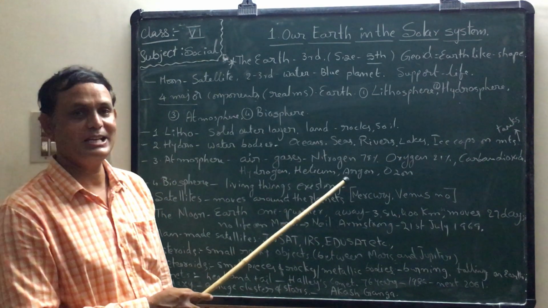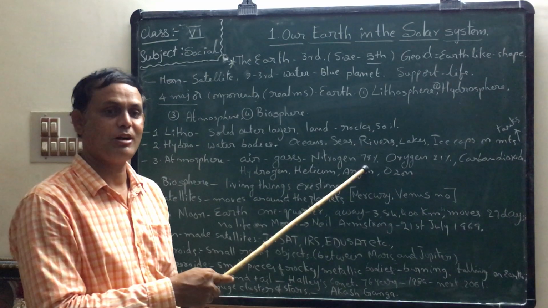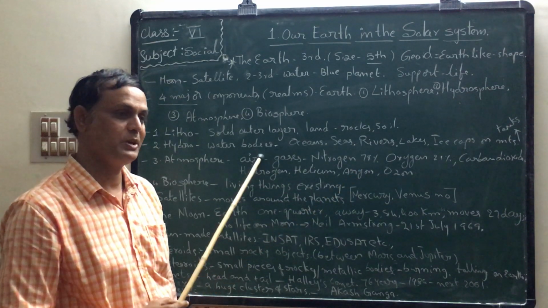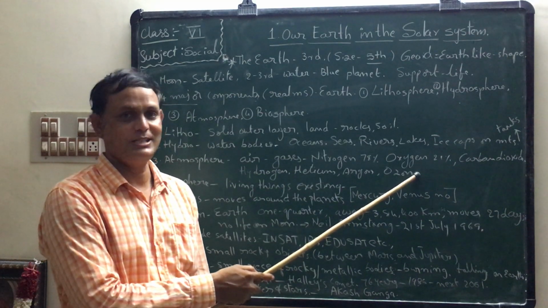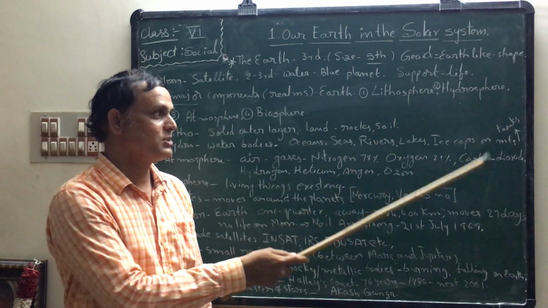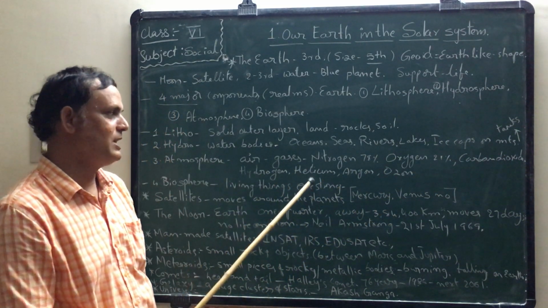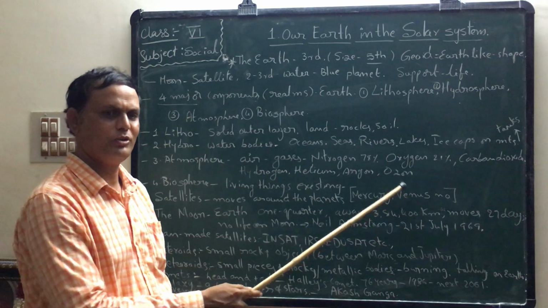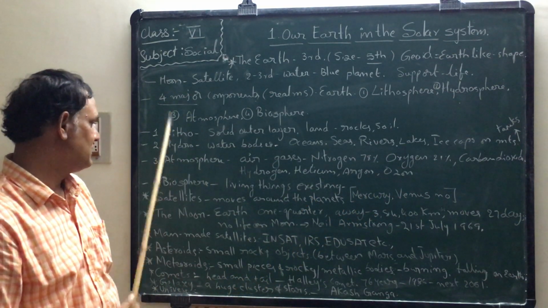What is the percentage of nitrogen? 78% of the atmosphere is only nitrogen. Next comes oxygen. It occupies 21%. Next carbon dioxide, hydrogen, helium, argon, ozone. These also occupy some part. So that is about atmosphere.